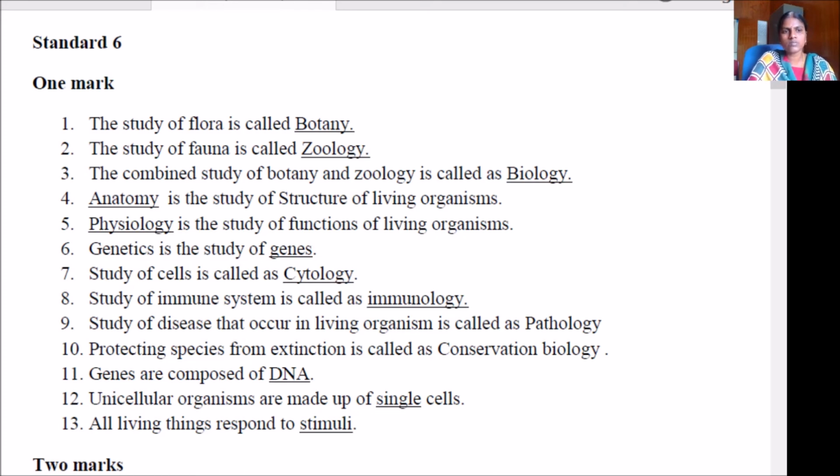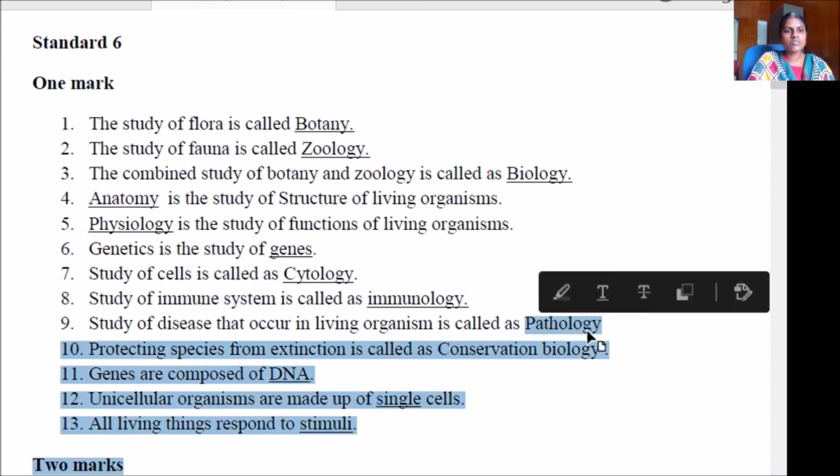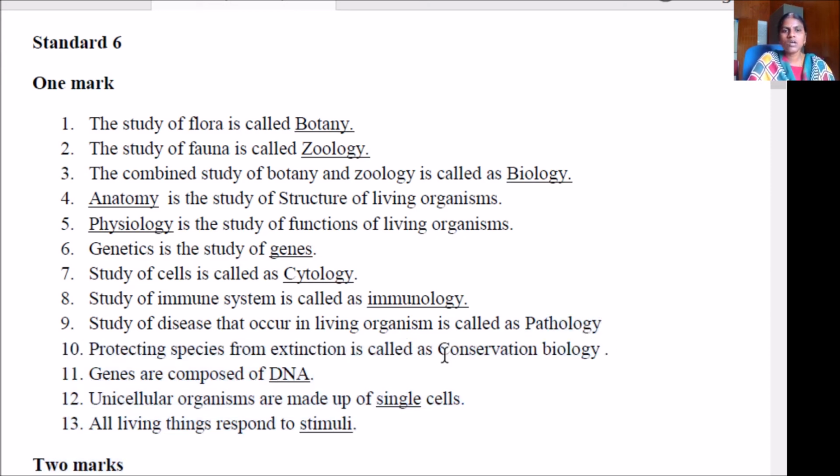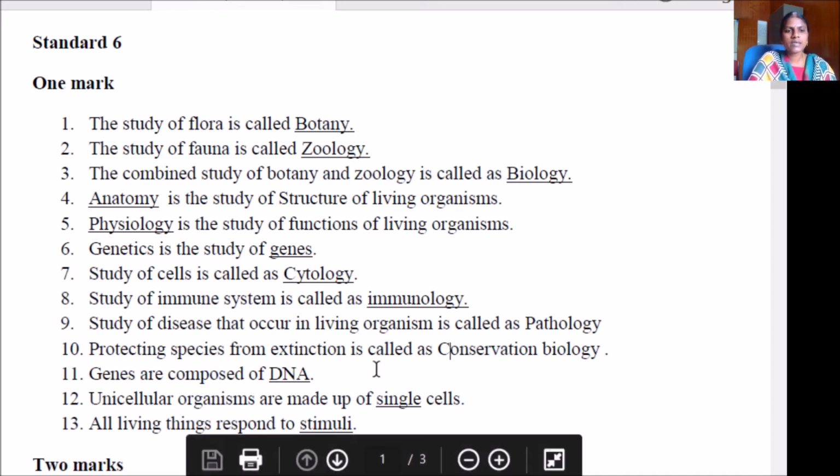Genetics is the study of what? Genes. Study of cells is called as cytology. Study of immune system is called as immunology. Study of disease that occur in the living organisms is called pathology. Okay, protection from species from extinction is called conservation biology. Genes are composed of DNA. Okay, unicellular organisms are made up of single cells. All living things respond to stimuli.